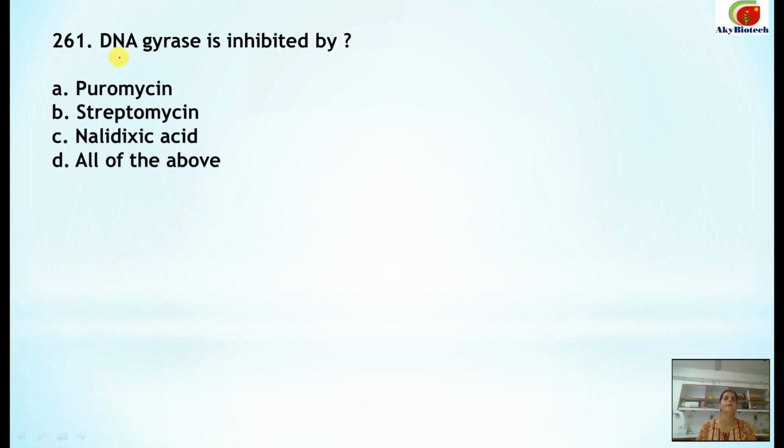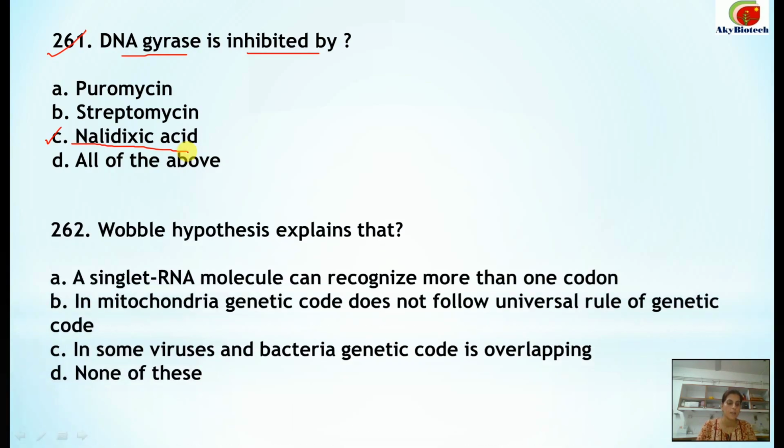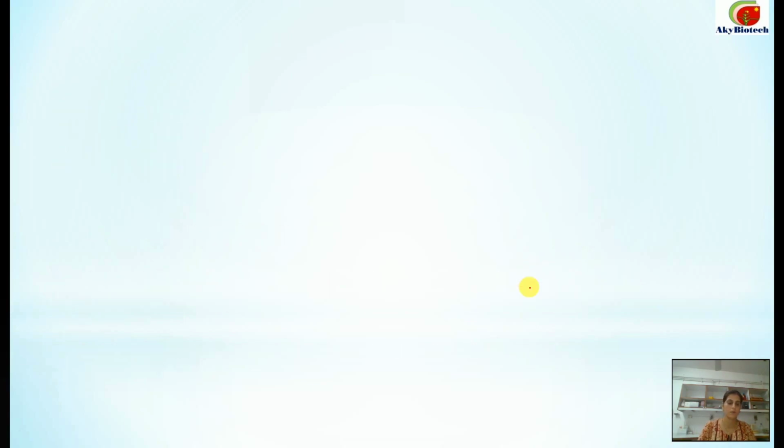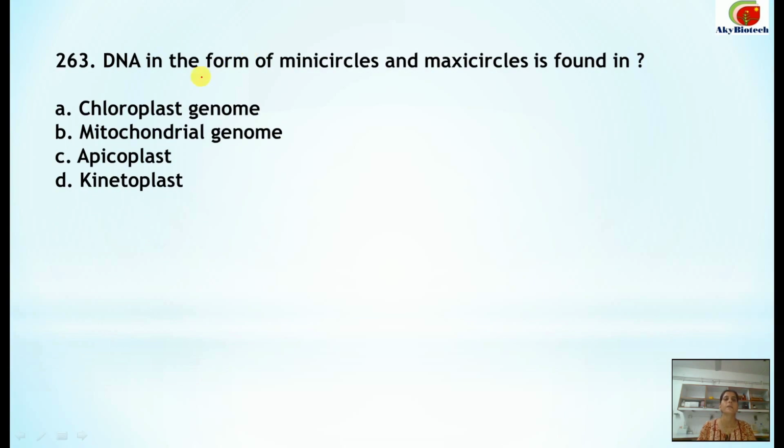261. DNA gyrase is inhibited by, this is an important question, I repeat, nalidixic acid. Number 262. Wobble hypothesis explains that a single tRNA molecule can recognize more than one codon. 263. DNA in the form of mini circles and maxi circles is found in the kinetoplast. This is the correct option.